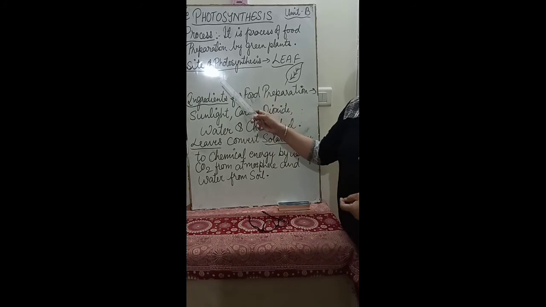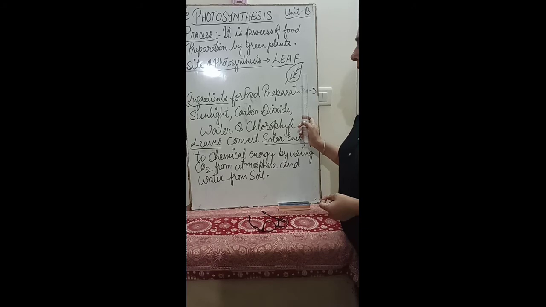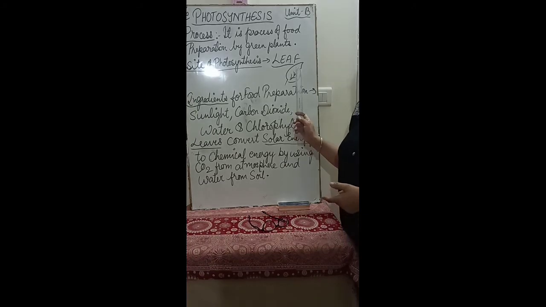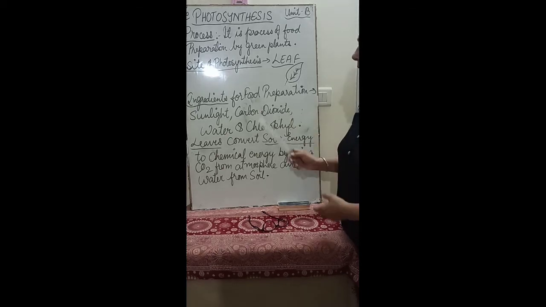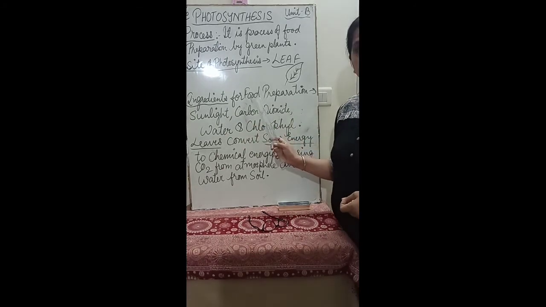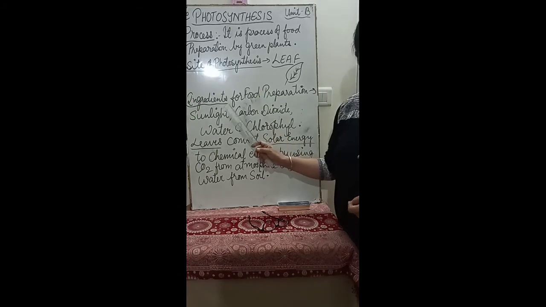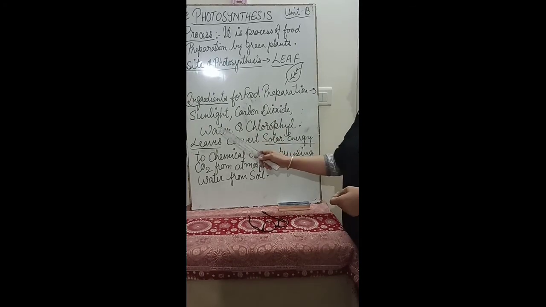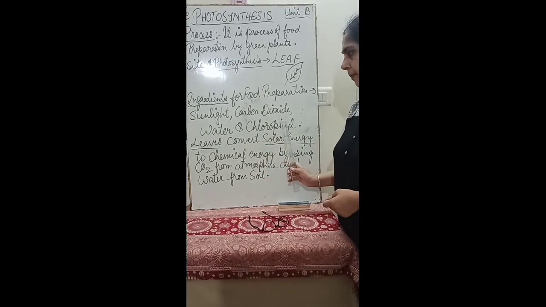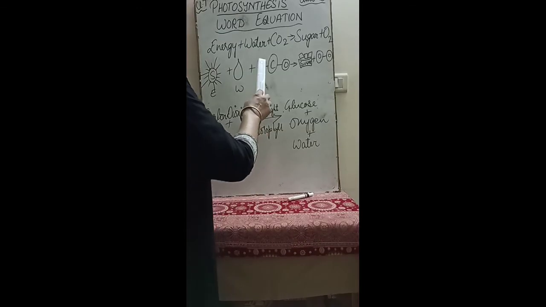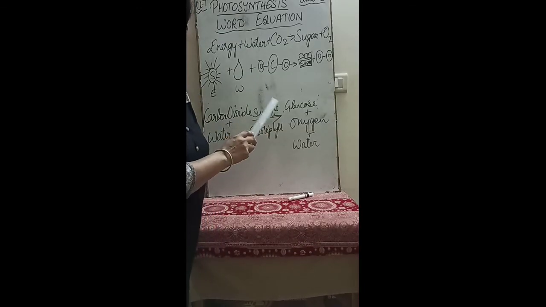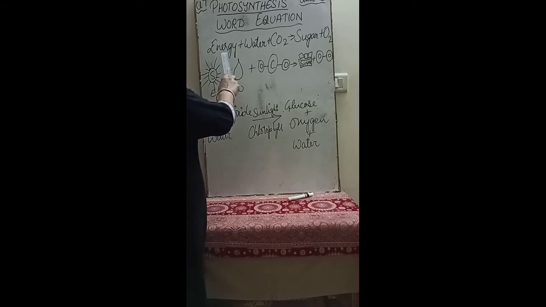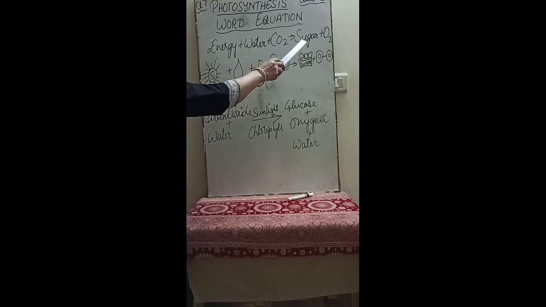And what is the site of photosynthesis? The leaves are the food factories. The leaves of the plants prepare the food. And what are the ingredients required for food preparation? Sunlight, carbon dioxide, water and chlorophyll. And we see here what happens in the process of photosynthesis. Energy plus water plus CO2 will give out sugar and O2.